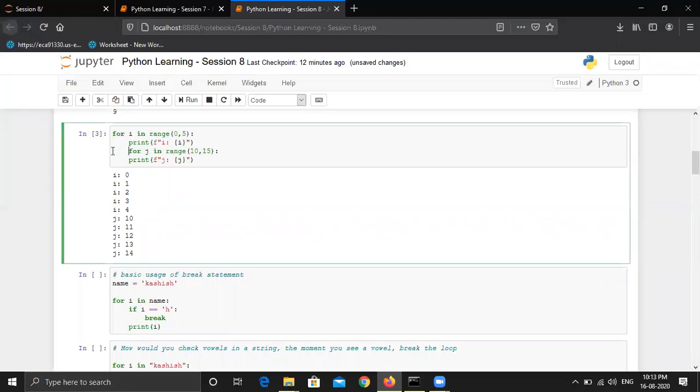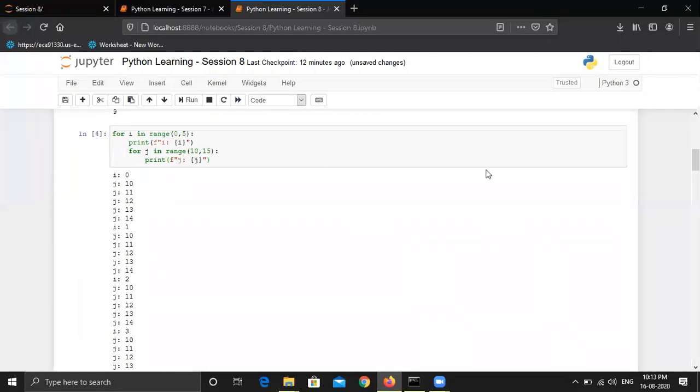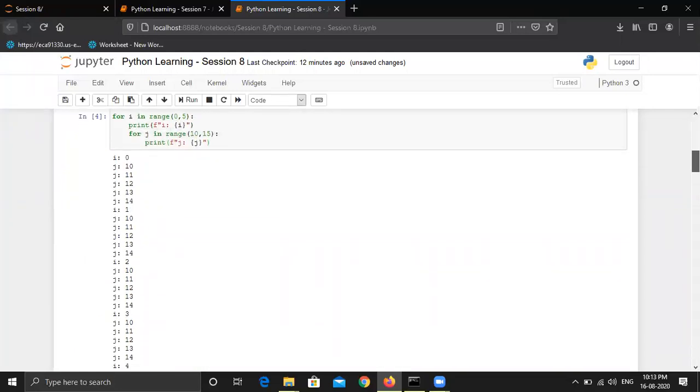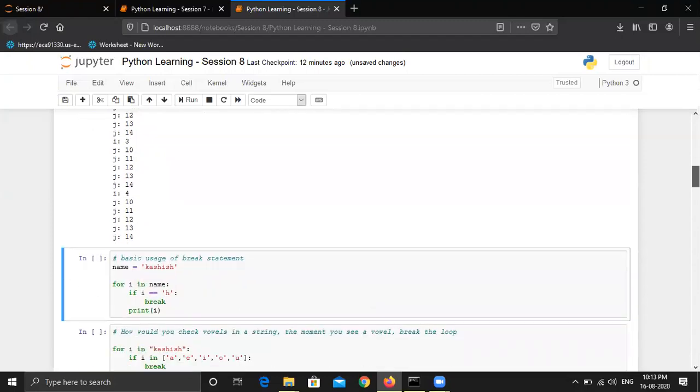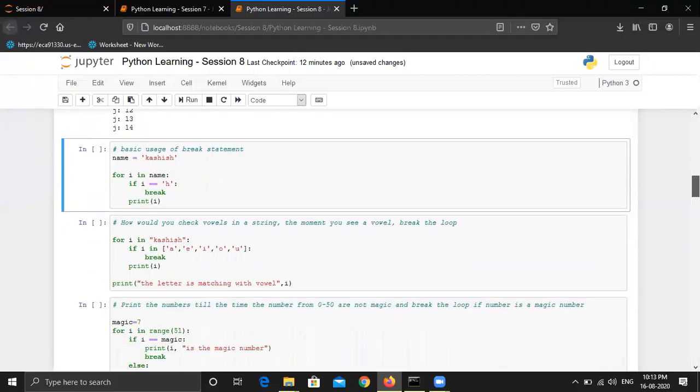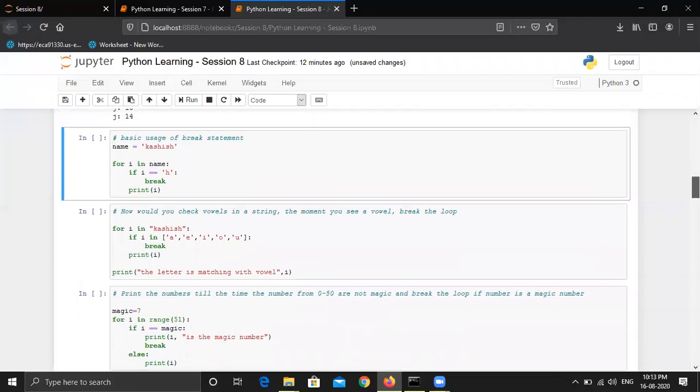Okay, let me just make it original form. Now, so this was the idea behind for loops and nested loops. We have already seen many examples in the last session. Now let's move to the actual concept that we're going to discuss today, which is break.